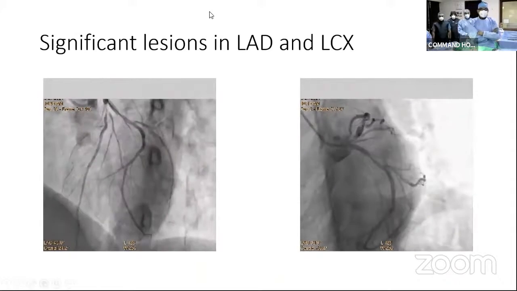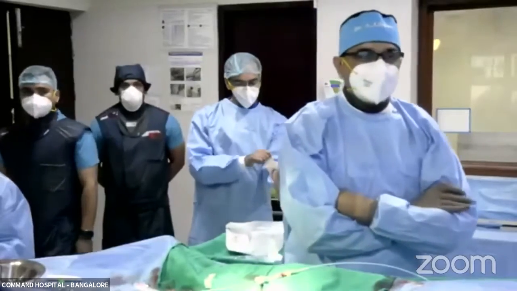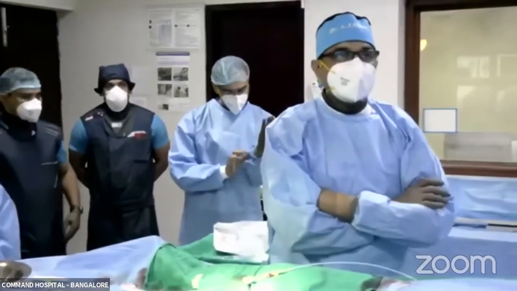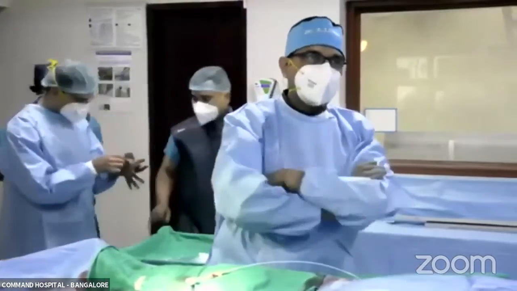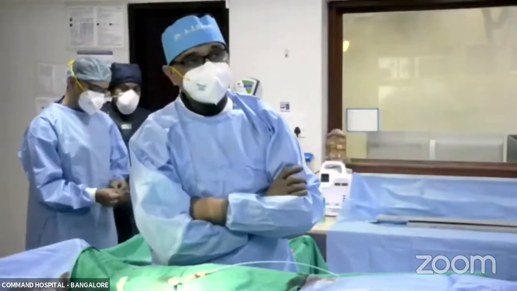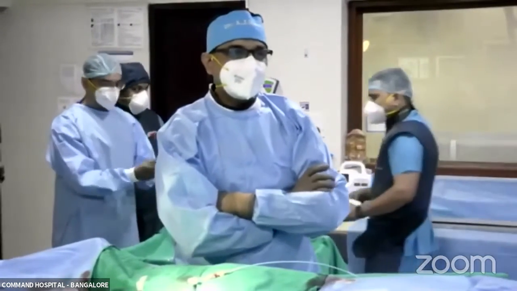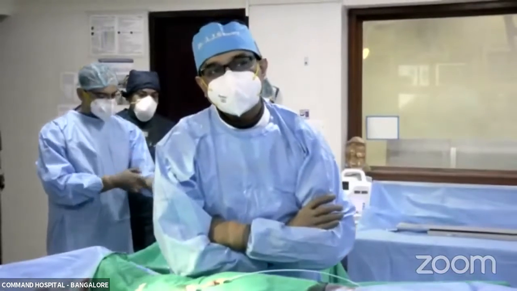It's a large codominant circumflex with some intermediate disease in the proximal segment, and an ostial LAD and a mid LAD. The mid LAD seems tighter in a cranial view. You don't have all the views, but the mid LAD is definitely tight, and there's a significant plaque in the ostial LAD. So I would like the panel to address the issue as to which is the culprit.